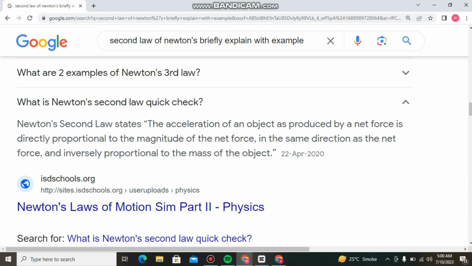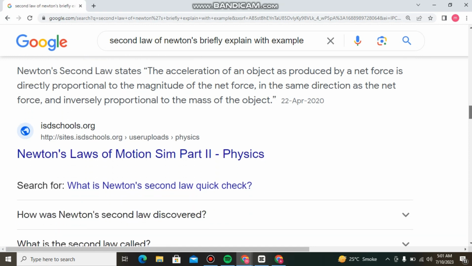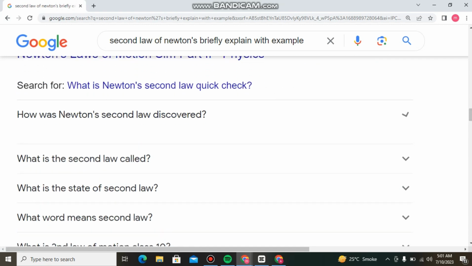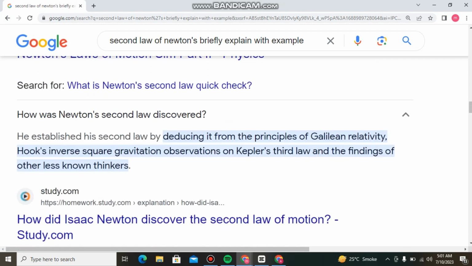I repeat the answer. The acceleration of an object as produced by a net force is directly proportional to the magnitude of the net force, in the same direction as the net force, and inversely proportional to the mass of the object. How was Newton's second law discovered?